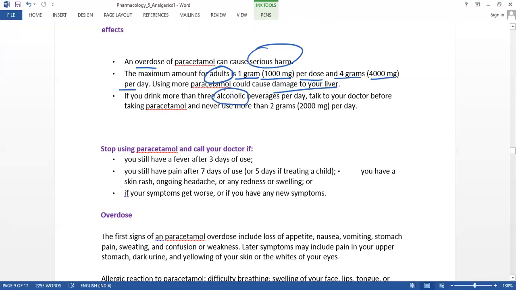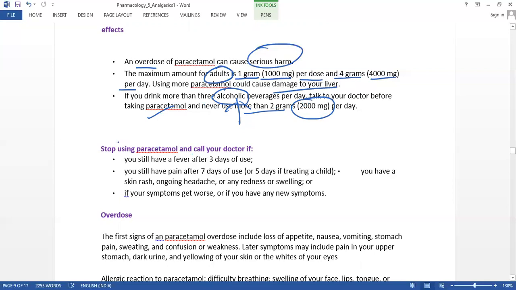If the person is addicted to alcohol, say more than three alcoholic beverages per day, then definitely he has to consult the doctor before taking this paracetamol tablet. And they should never use more than 2 grams, 2000 mg, per day. So this 2 grams is the maximum amount for drinking patients.